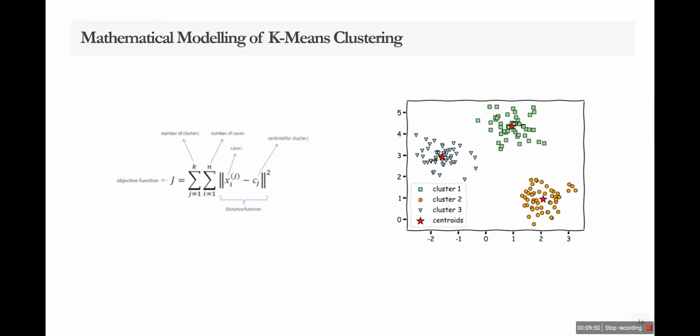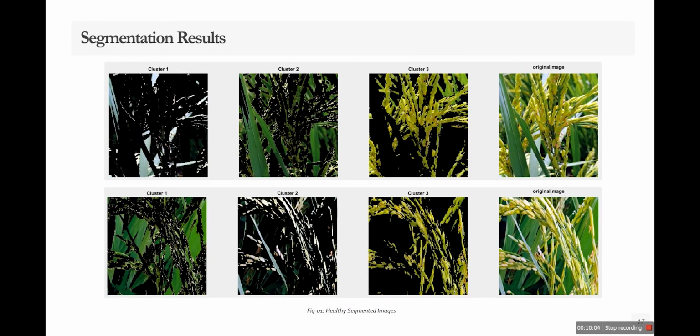Here you can see the number of clusters and the number of cases, that is, how many clusters we are taking for how many images. Here you can see the green, brown and blue colors, which are the clusters we have taken. These are the results of our data set.